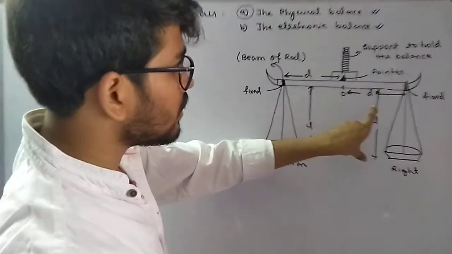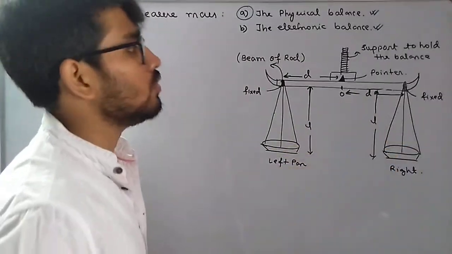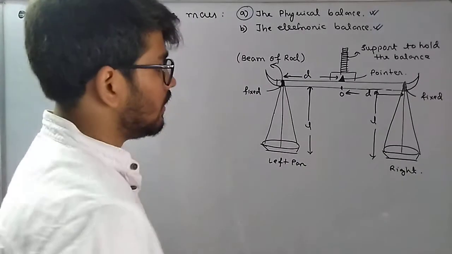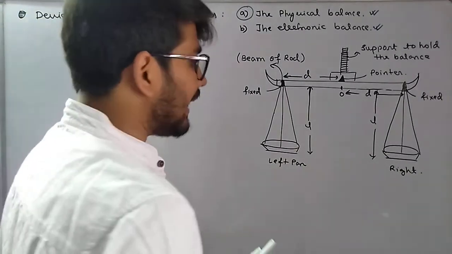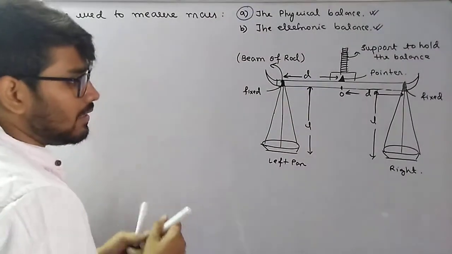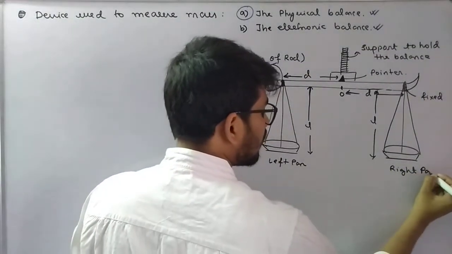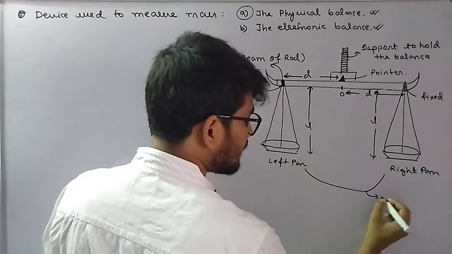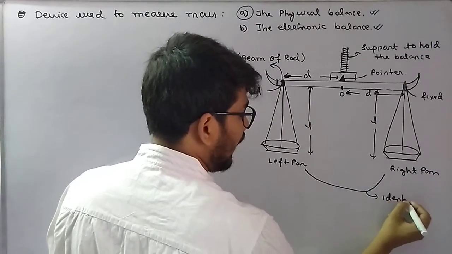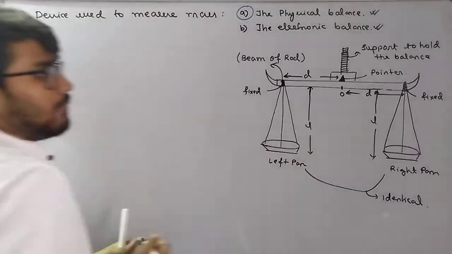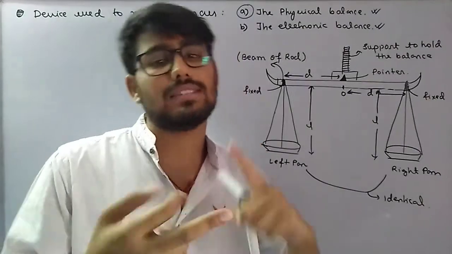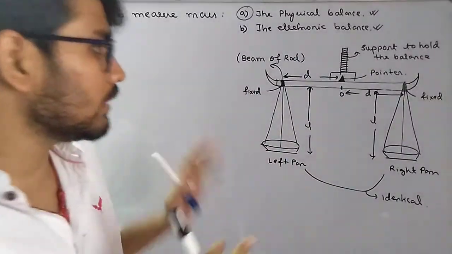Is it clear? And these two pans are identical. Identical means एकदम same है देखने में. Everything is same about them. There's geometry, there's shape and size. Everything is same. I hope this much is clear.